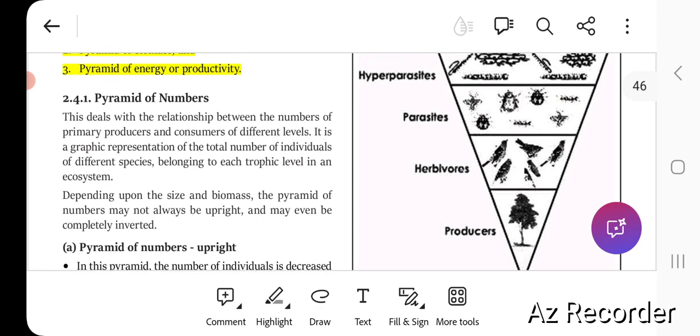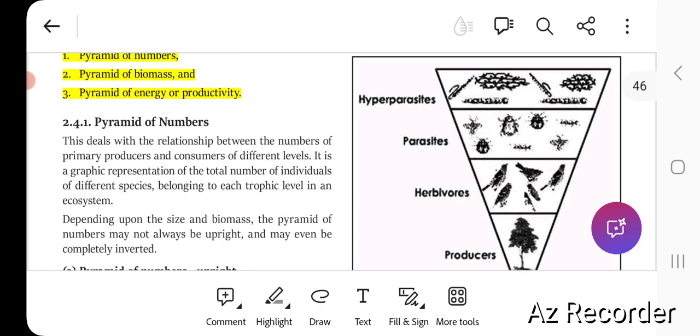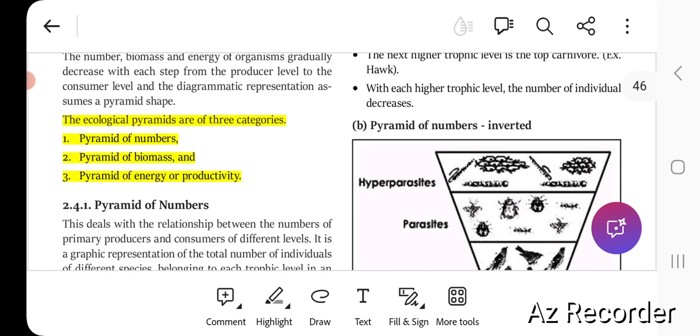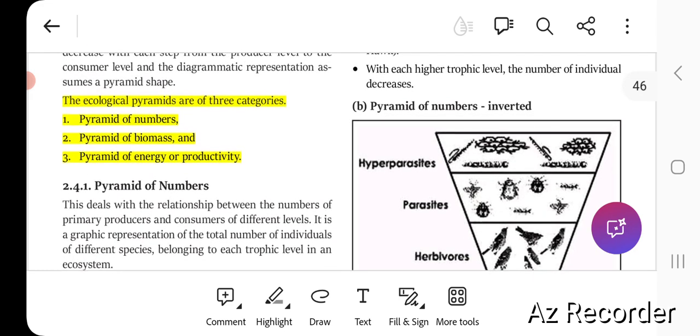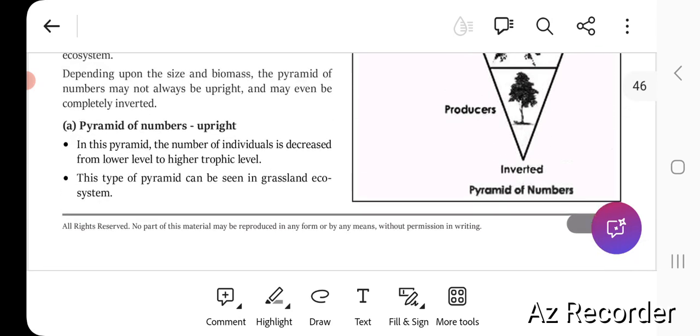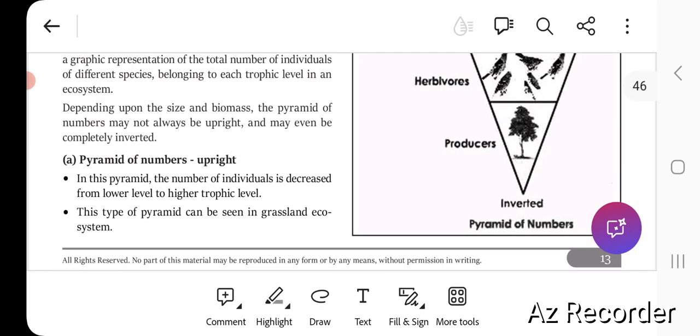Then when we are moving upward, there are herbivores, birds, which are greater in number when compared to producers. And again when we move upward in the trophic level, it is parasites, which are again greater than the birds. And the next is hyperparasites, which is again greater than the number of parasites. So we are getting the inverted pyramid of numbers. But because it is not mentioning the size and all, it is not exact, it is not giving the complete picture.